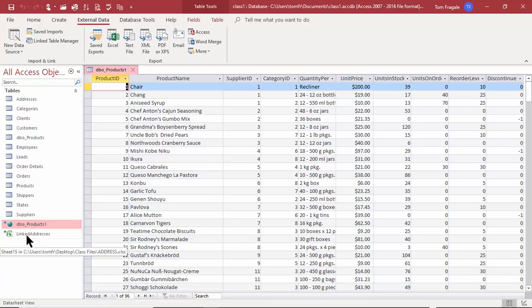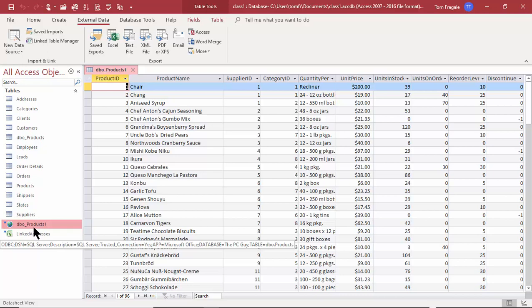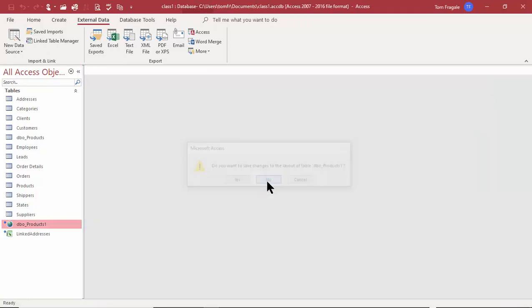So it's kind of interesting. If we link to an Excel spreadsheet in Access, I can change it on the Excel side and that'll update Access, but I can't change that one on the Access side. On the other hand, if you link to a SQL Server database or even to another Access database, I can change it on either side and the other side will update. So that's really the difference between a link and an import. The imports are just independent copies of that same data and neither one touches each other after that point, but the link does.